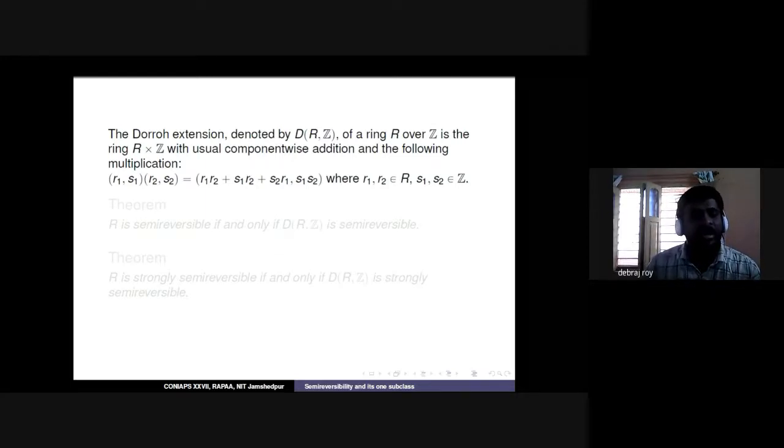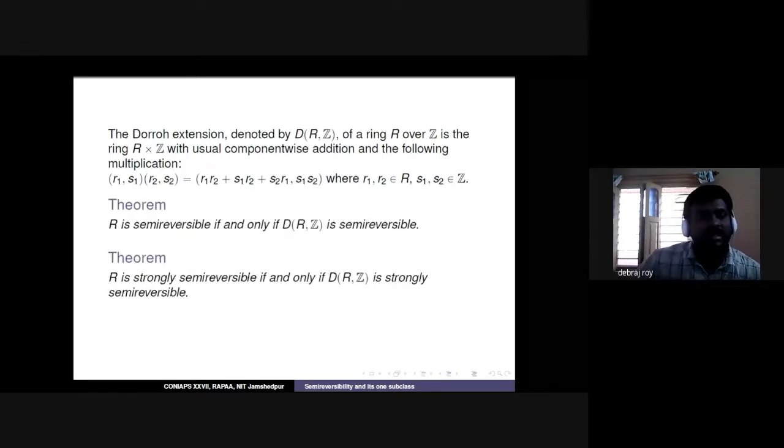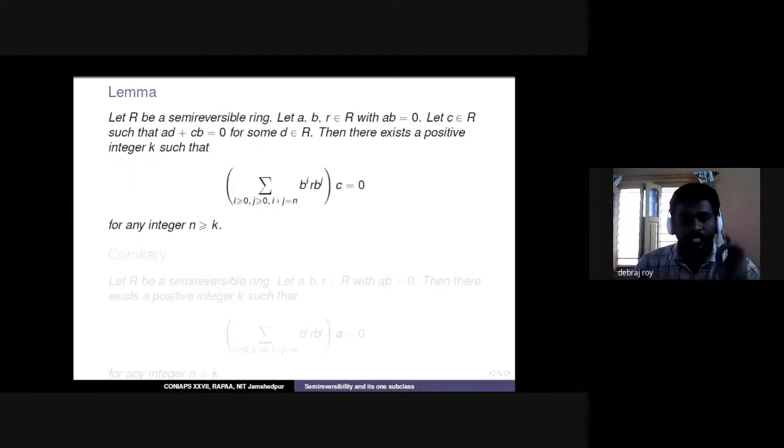r1, r2 from R, s1, s2 from the ring of integers. Then we actually found this result: R is semi-reversible if and only if the Dorroh extension with respect to Z is semi-reversible. The same result holds for strongly semi-reversible also.